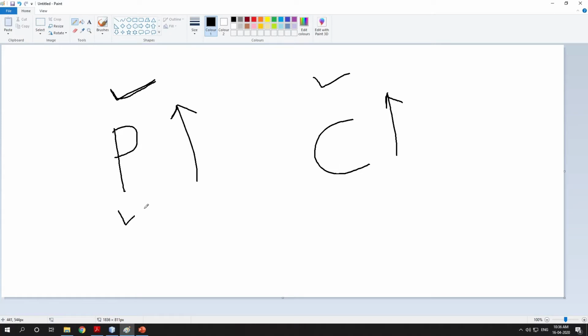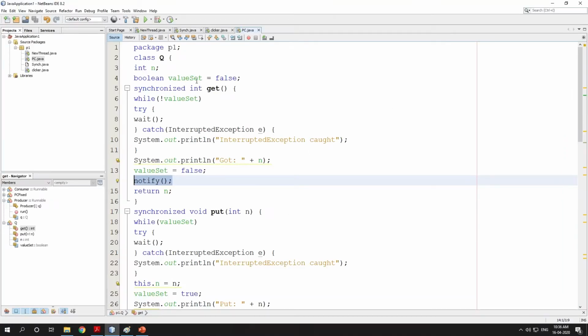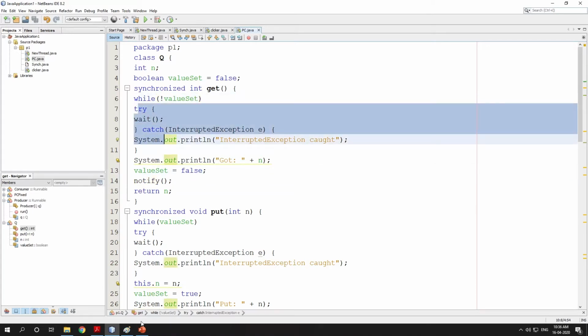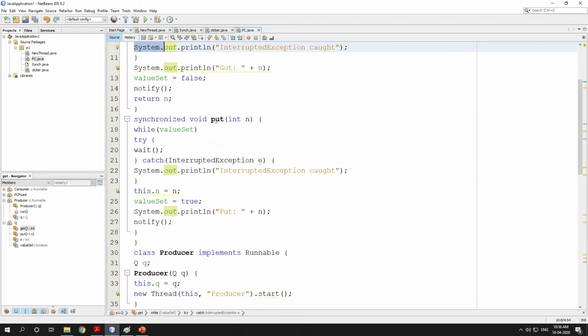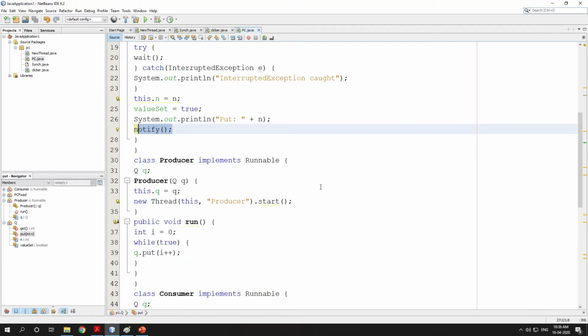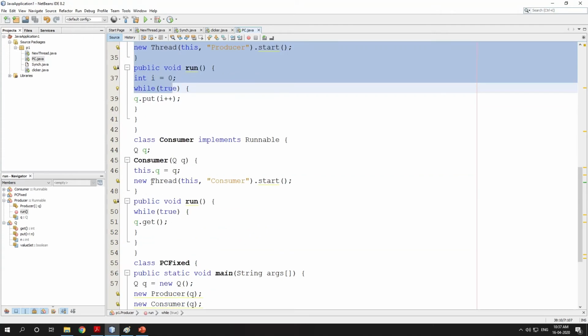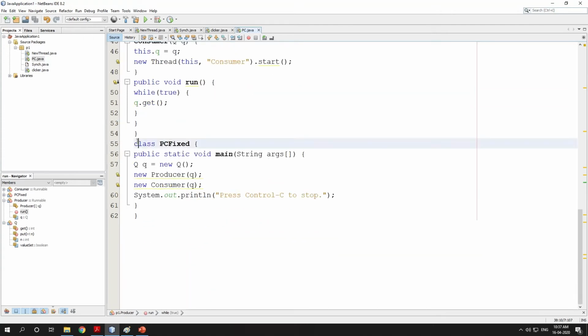So both the producer and consumer are now in the wake up state. Suppose the consumer runs again, but there is no data to consume, right? What was the value of valueSet? It was false. False becomes true, so it will call wait. So the consumer will go into the waiting state. The producer will start running. It is going to execute put. The valueSet was false, so it is not going to call wait. Then it is going to put the next element, that is 1. Then it will notify. So this cycle goes on. The rest of the code is the same. The producer class, the same thing. The rest of the code for the producer class, consumer class, and PC class will be the same.